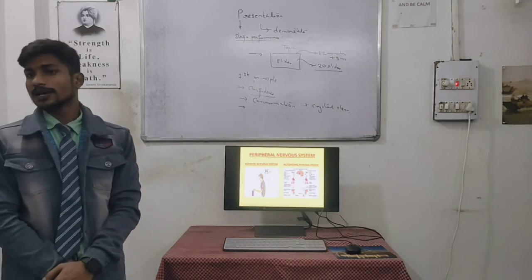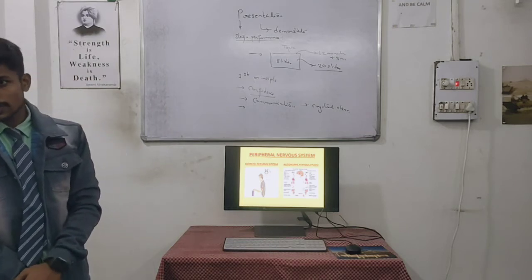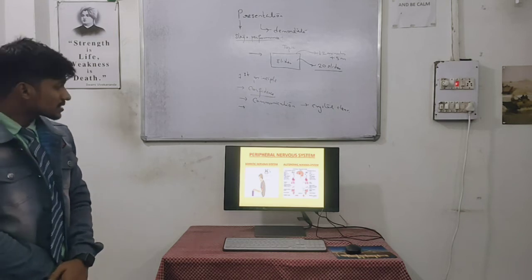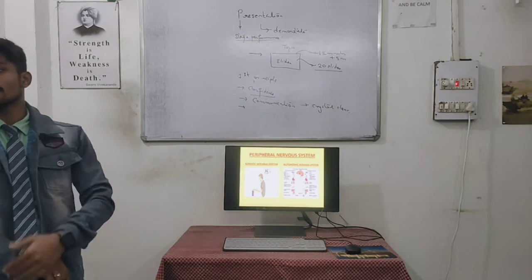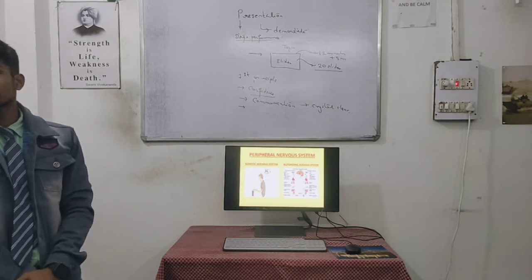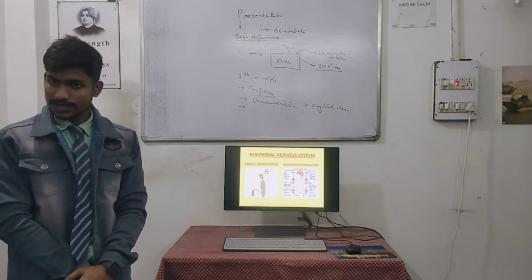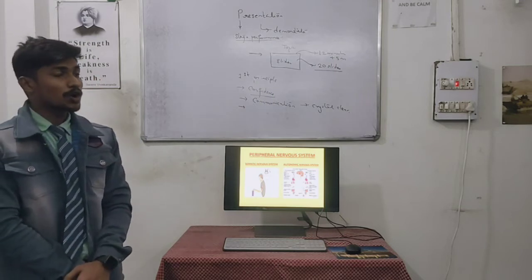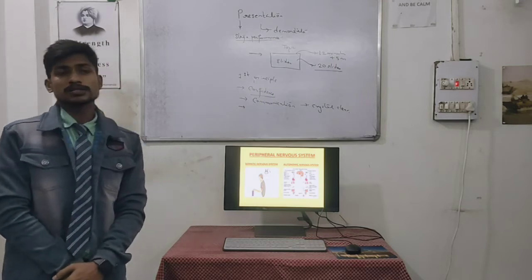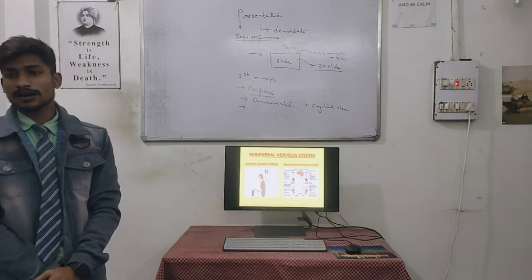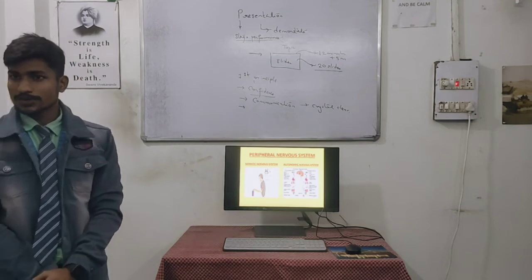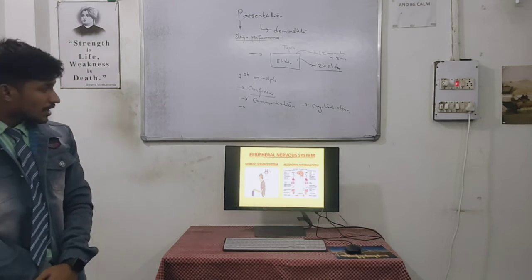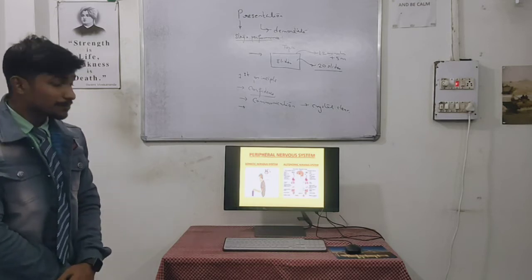For example, if someone calls you, you respond to them. That is a kind of somatic nervous system. It means we have a regular habit of it, repeated actions can be your somatic nervous system. But the autonomic nervous system covers activities which are not in our control or will. Maybe the beating of the heart, you can't control the beating of your heart. It may be the breathing.